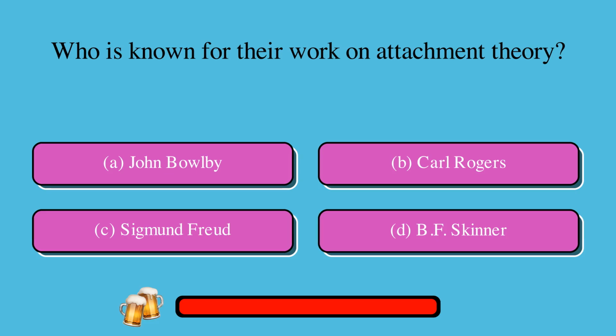Who is known for their work on attachment theory? A. John Bowlby, or B. Carl Rogers, or C. Sigmund Freud, or D. B.F. Skinner? The correct answer is A. John Bowlby.